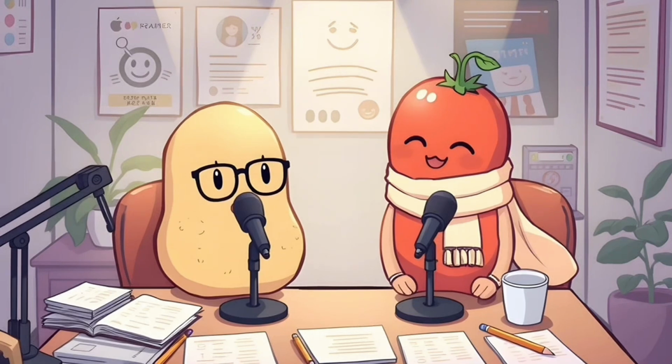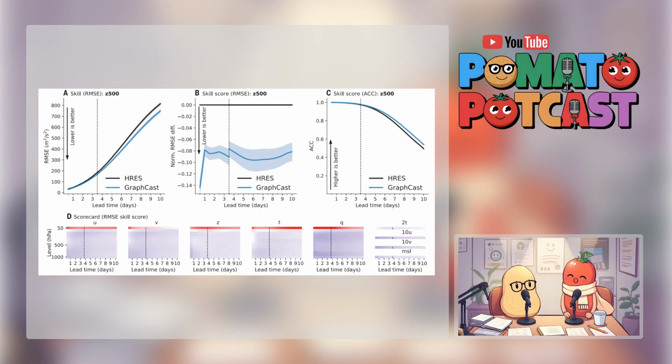And it's all trained on this huge data set. 39 years of historical weather data. Wow. Using something called the ERA5 Reanalysis Archive from ECMWF. It's like giving GraphCast the ultimate weather textbook to study. Right. That's a really important point. The quality of the training data is absolutely key for any machine learning model.